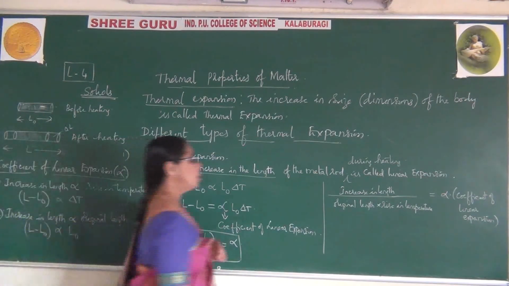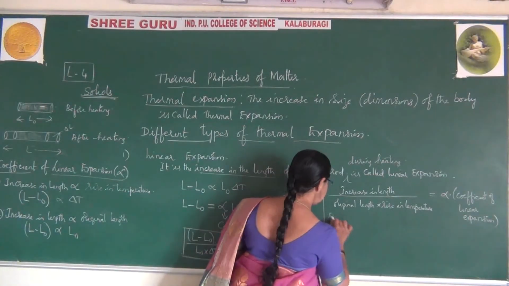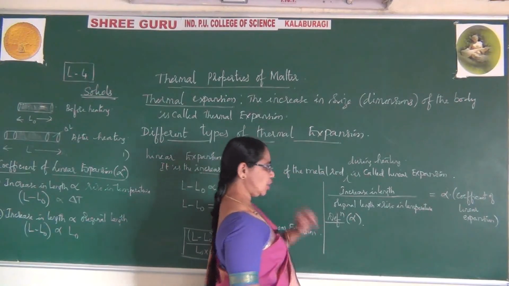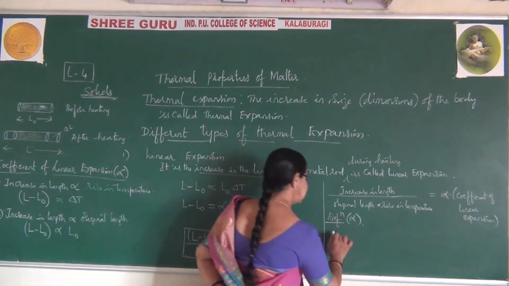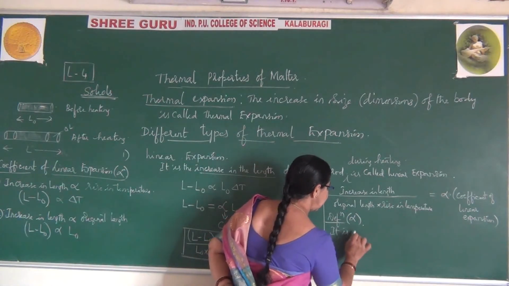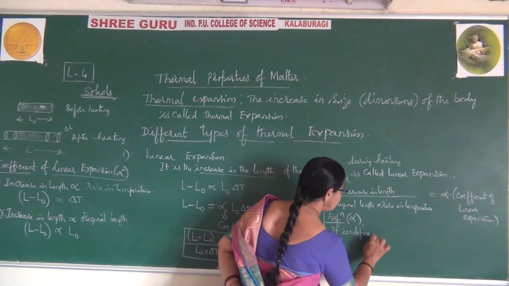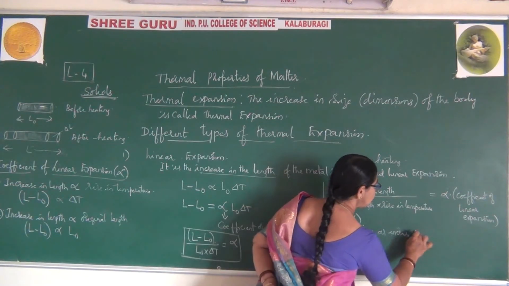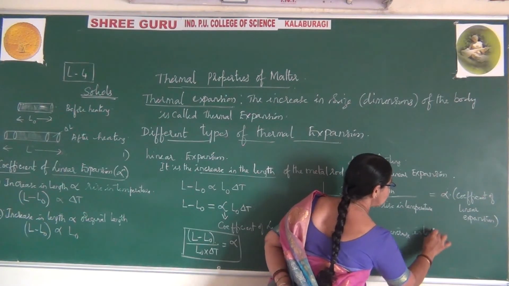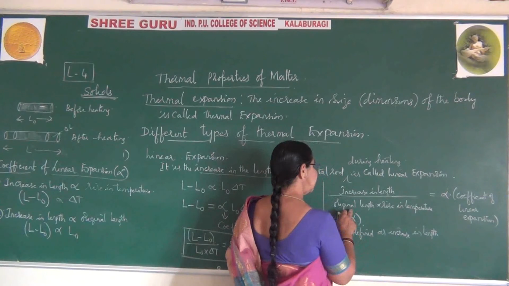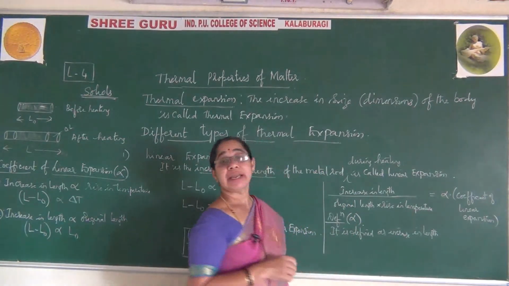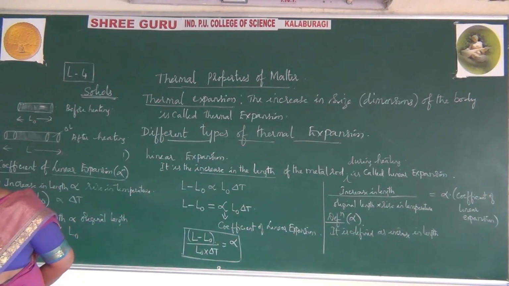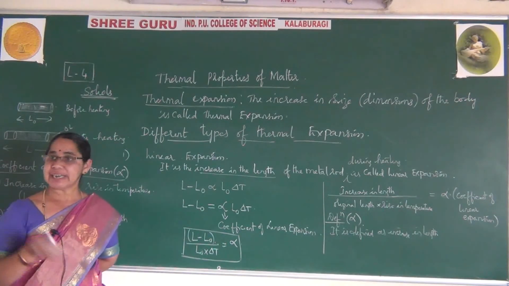So I write the definition of alpha. This is alpha, nothing but coefficient of linear expansion. It is defined as increase in length divided by original length. You have increase in length per unit original length, because it is divided by this.